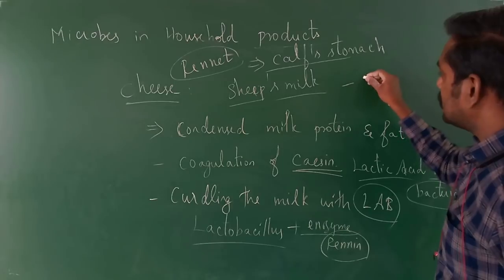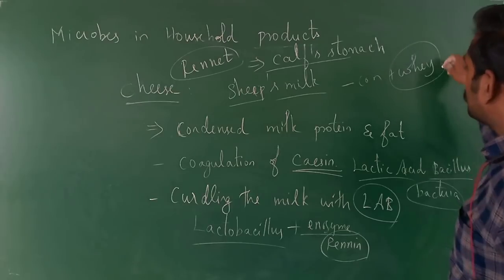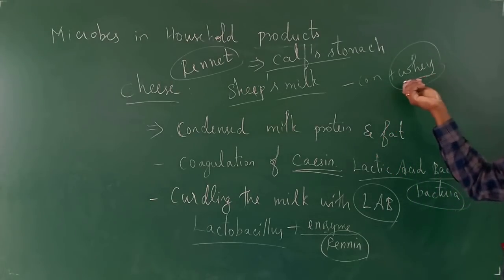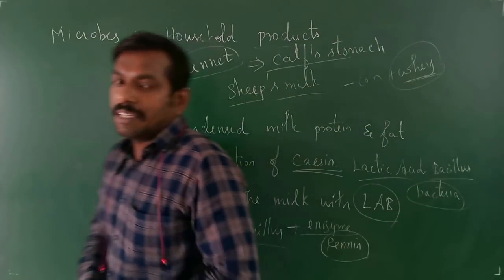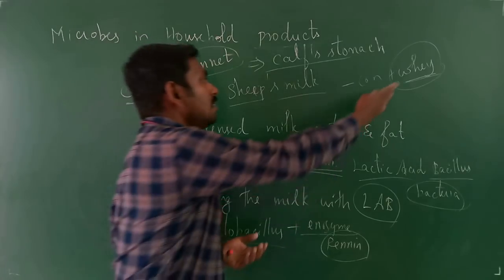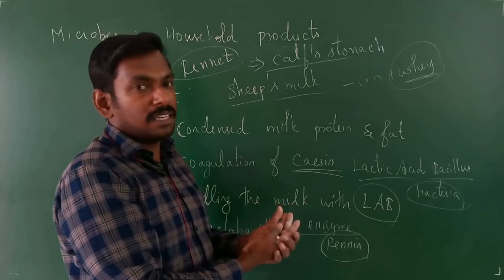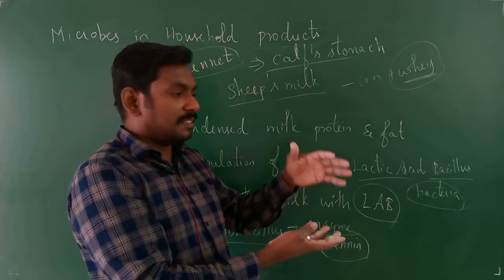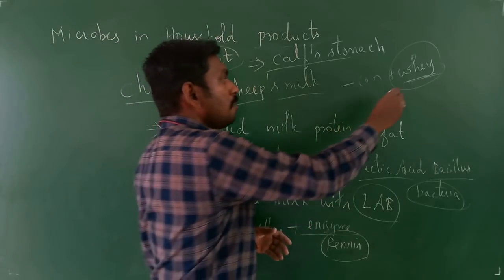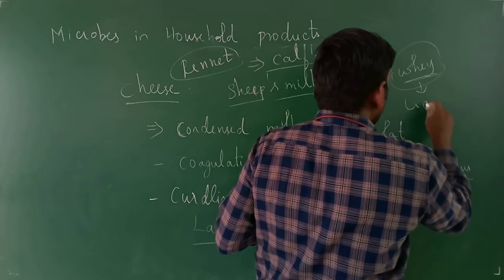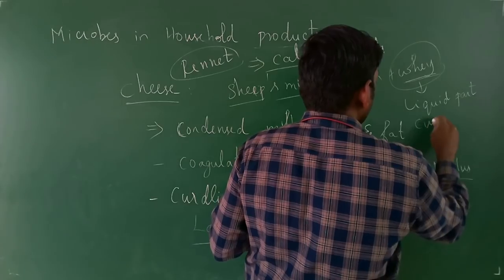You get the condensed milk with some amount of whey. You might have heard of whey protein being used by gym trainers. Whey is nothing but the liquid part left after the production of curd.